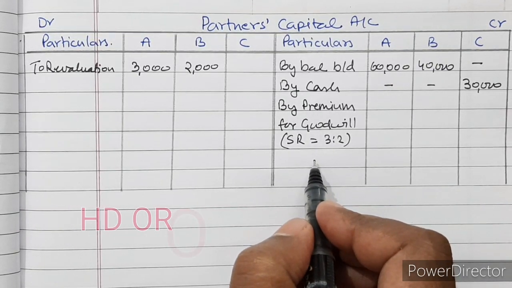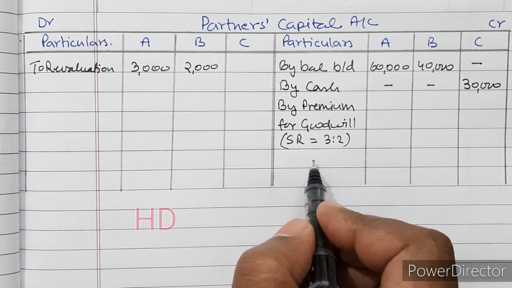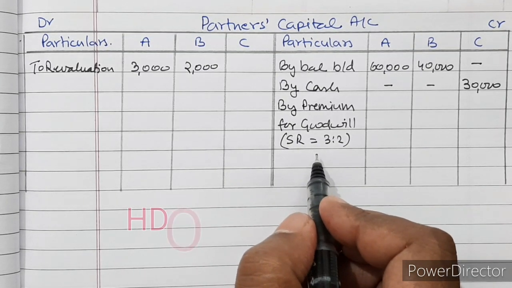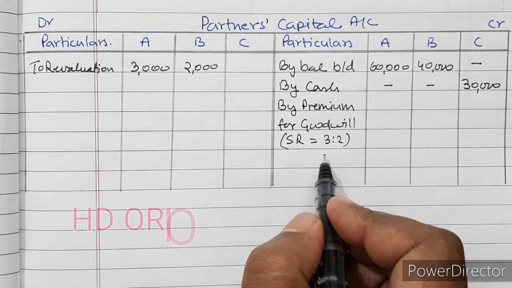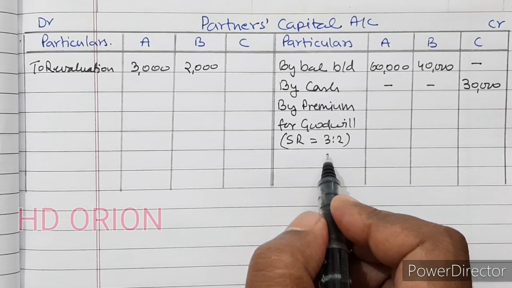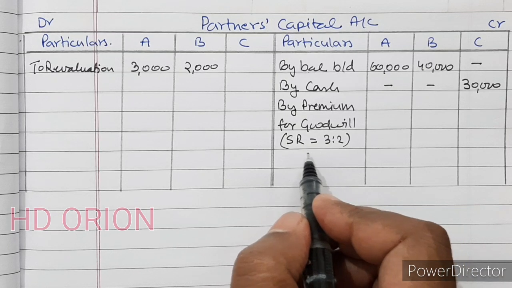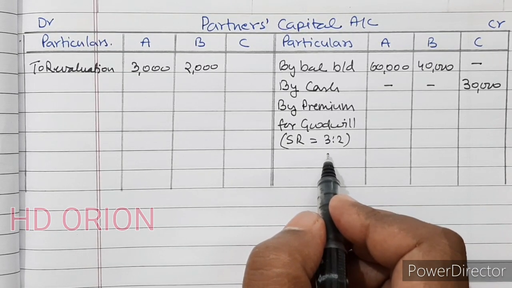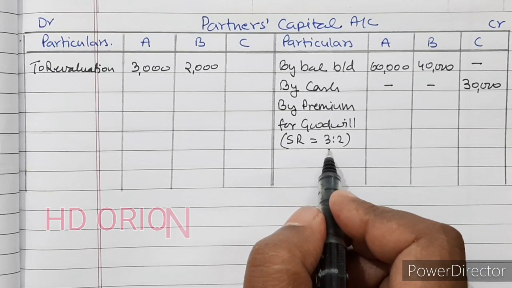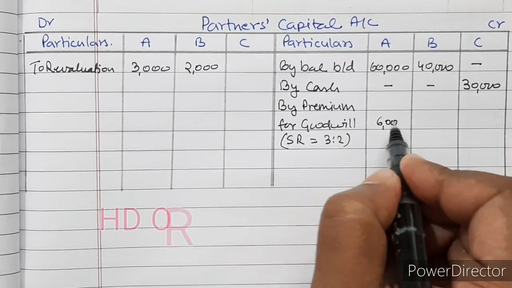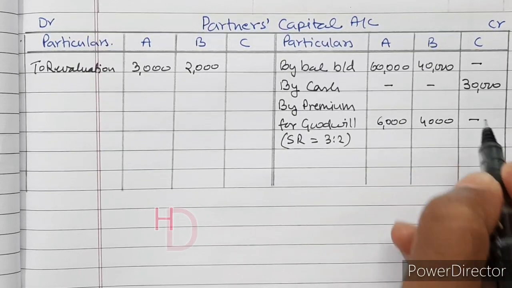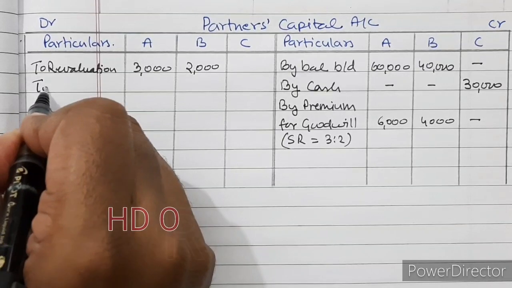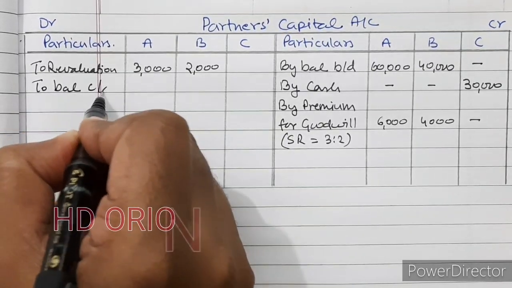When old ratio is given and new partners share in the profit is given, then even if you calculate, old ratio will be your sacrificing ratio. If you understand this, you can save time in examination without calculating sacrificing ratio. So 10,000 when broken in the ratio 3:2, 6,000 for A and 4,000 for B. So to balance close down, that's the balancing figure.